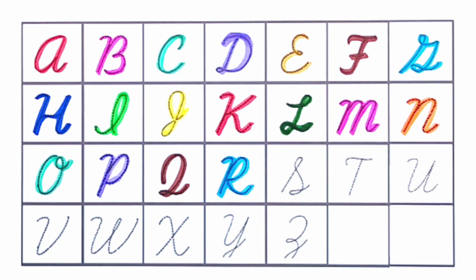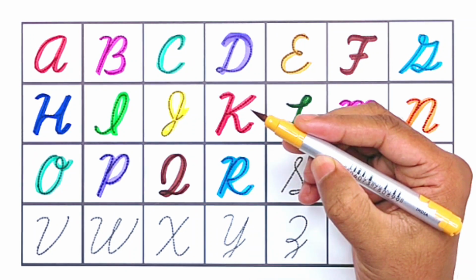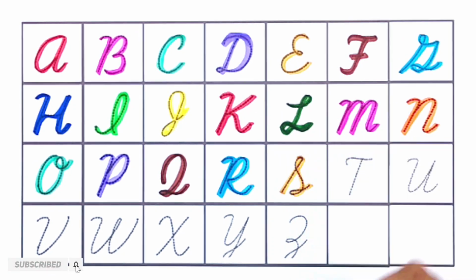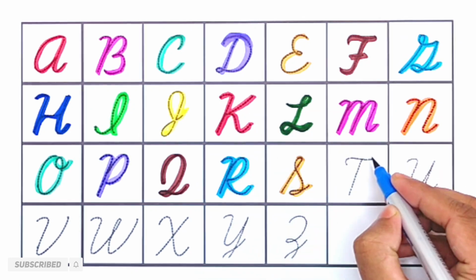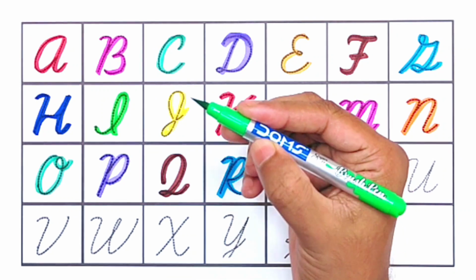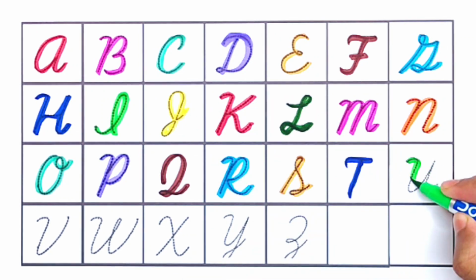R for rainbow. Yellow brown color. S for strawberry. Blue color. T for tomato. Light green color.